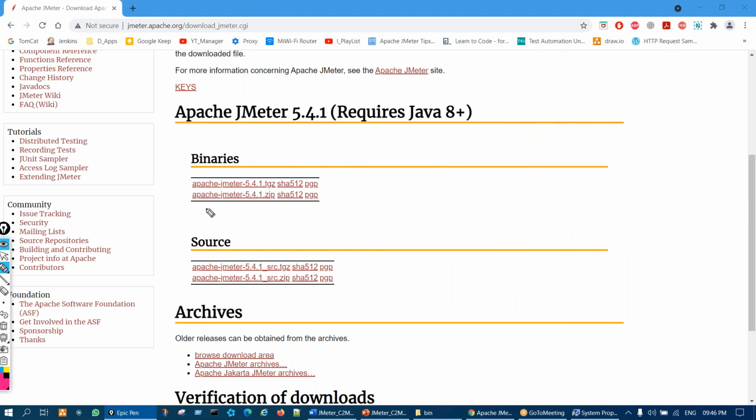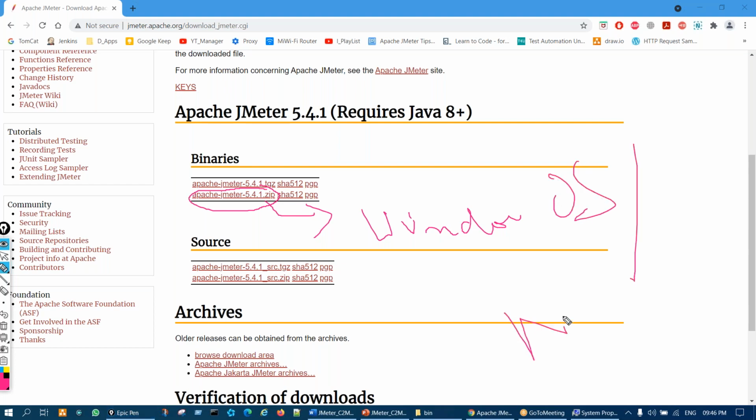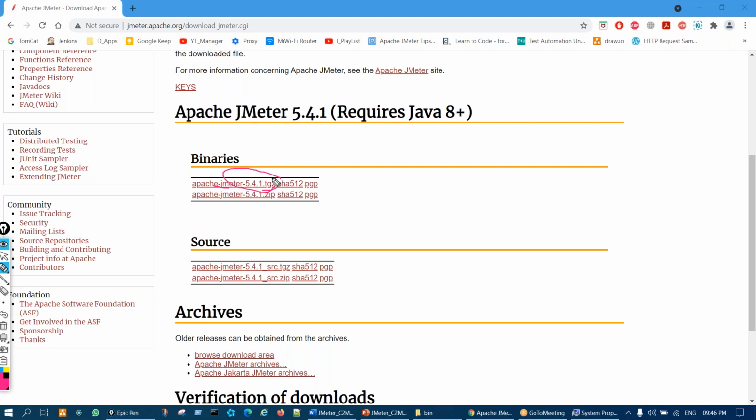And the down one, you see the zip file. It's very clear. Zip is very famous, so you should click on this. You should download this one only when you want to use it on Windows OS or Mac OS. So, Windows and Mac. The above one is for Linux, Ubuntu, and Unix, and below is for Windows and Mac. You just click on that and it will be downloaded.